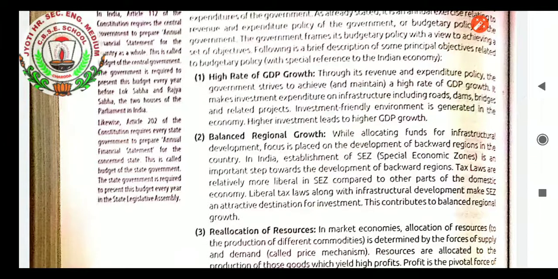Balanced regional growth. What is balanced regional growth? As already explained to you, one or two states' progress cannot make the development of the nation. We have to make balanced regional growth of the nation. While allocating funds for infrastructure development, focus is placed on the development of backward regions in the country. In India, establishment of special economic zones is an important step towards development of backward regions. Tax laws are relatively more liberal in special economic zones compared to other parts of the domestic economy. Liberal tax laws along with infrastructural development make special economic zones an attractive destination for investment. This contributes to balanced regional growth.